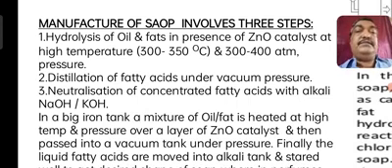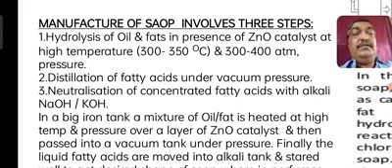The second point is distillation of fatty acids. Oil and fat break down to give long chain fatty acids and glycerol. The glycerol is collected at the bottom, while the long chain fatty acids move under vacuum pressure to a vacuum chamber, whereby the fatty acids are converted into gaseous form.